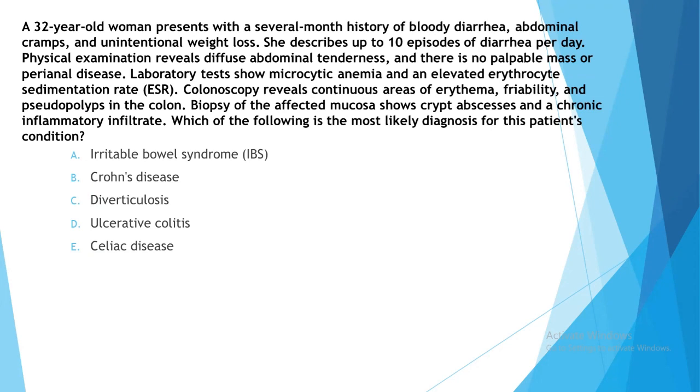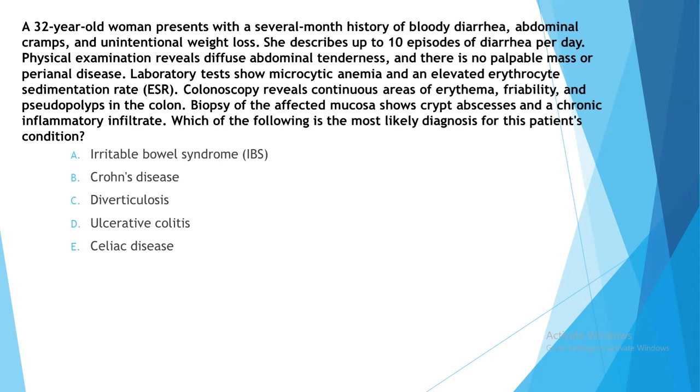Physical examination reveals diffuse abdominal tenderness, and there is no palpable mass or perianal disease. Lab tests show macrocytic anemia and an elevated erythrocyte sedimentation rate. Colonoscopy reveals continuous areas of erythema, friability, and pseudopolyps in the colon. Biopsy of the affected mucosa shows crypt abscess and a chronic inflammatory infiltrate. Which of the following is the most likely diagnosis of this patient's condition? Irritable bowel syndrome, Crohn's disease, diverticulosis, ulcerative colitis, and celiac disease.